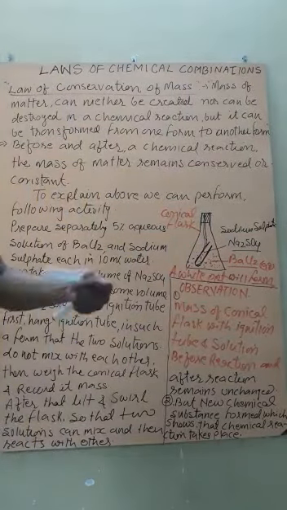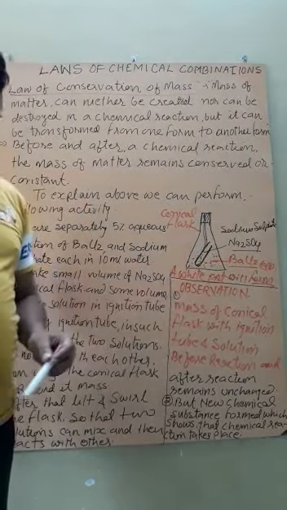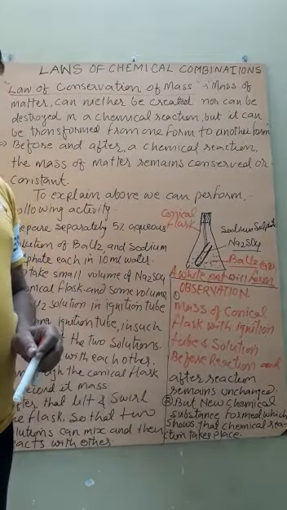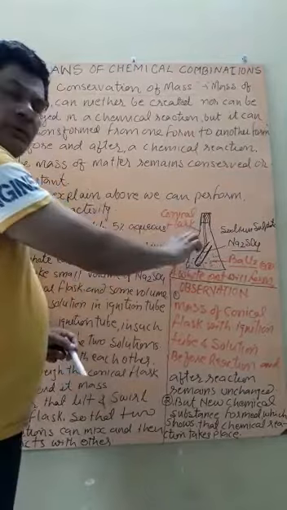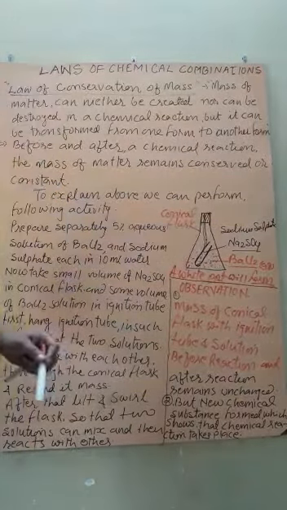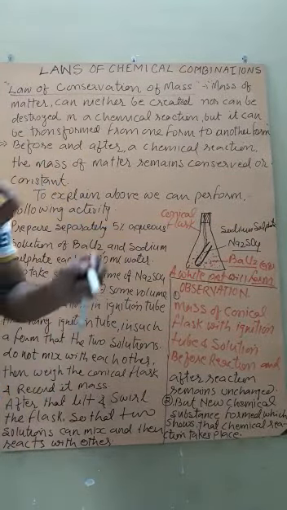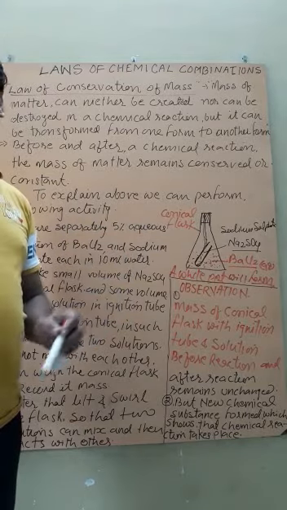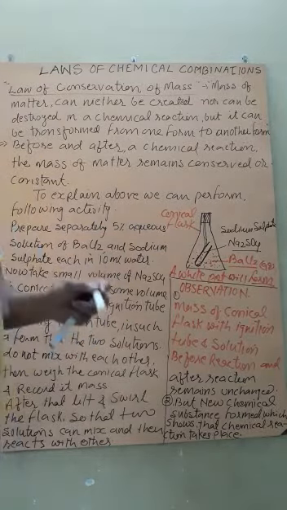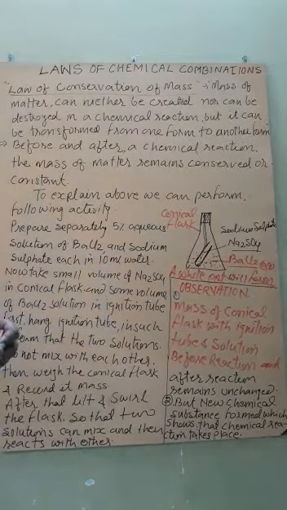Its formation marks the completion of the chemical reaction. Now we again weigh the whole apparatus along with the solution, and record the weight after the chemical reaction.